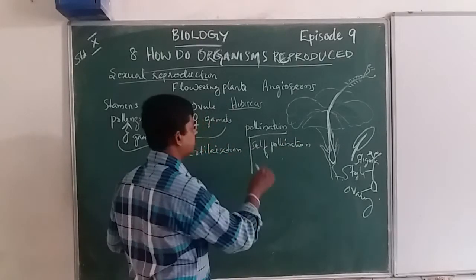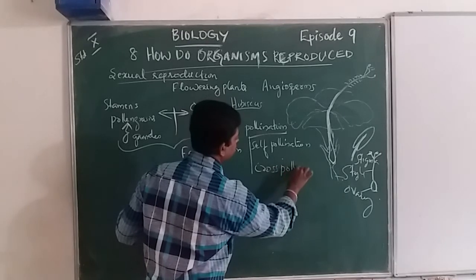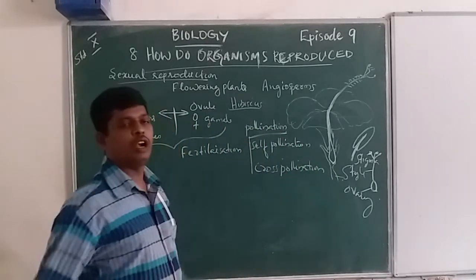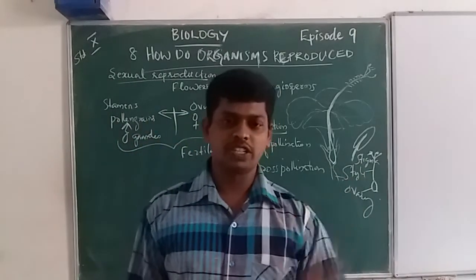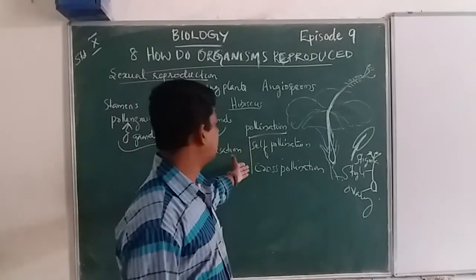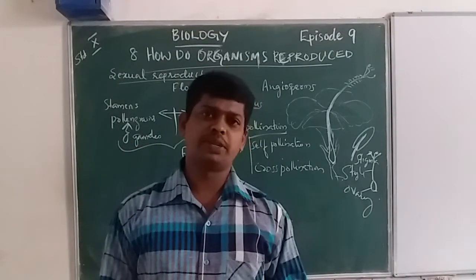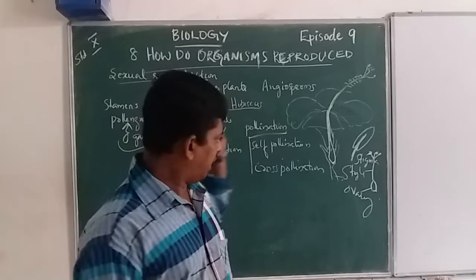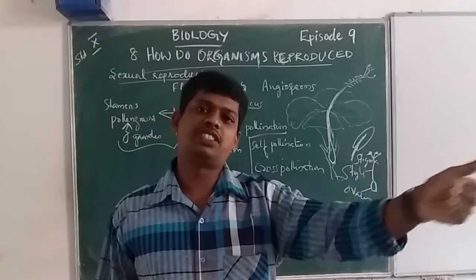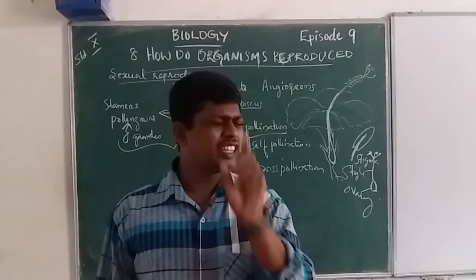and cross-pollination. Self-pollination and cross-pollination, there are two types of pollination here. Self-pollination means when pollen grains attach to the stigma, the process is done within the same